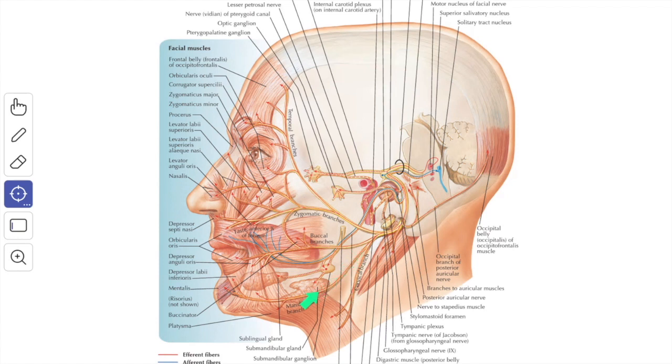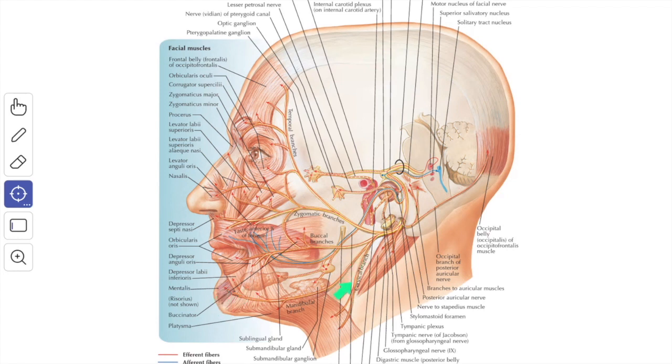The marginal mandibular branch appears first in the neck, then it curves upward and forward across the lower border of the mandible at the antero-inferior angle of the masseter muscle, and appears in the face after crossing superficial to the facial artery and the vein. It supplies the risorius, the depressor anguli oris muscle, the depressor labii inferioris muscle and the mentalis muscle.